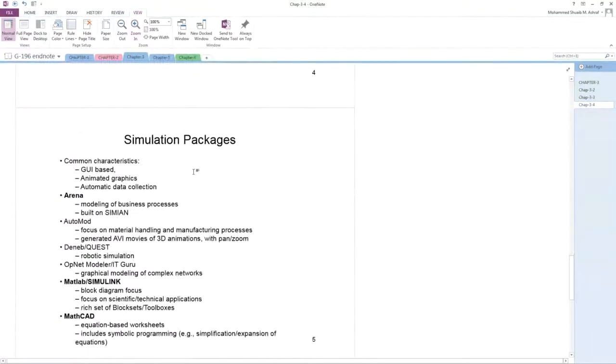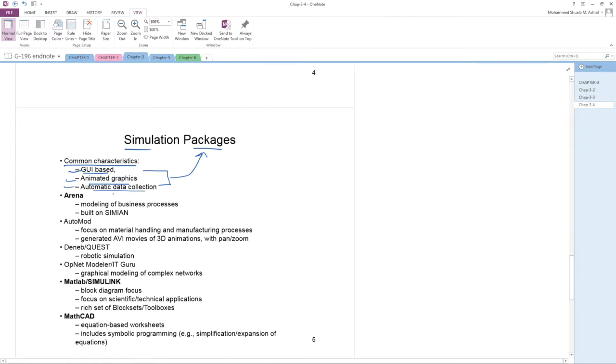Next, simulation package. So simulation package, yani these are the Talata common characteristics. Number 1, GUI based, yani it will support graphical user interface. Number 2, animated graphics. Number 3, automatic data collection. These are the Talata characteristics of simulation package.